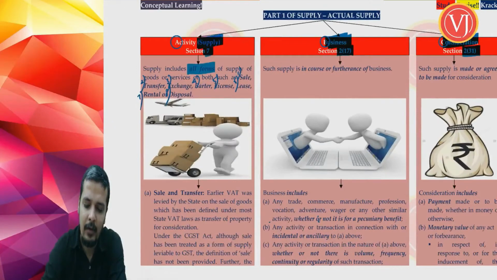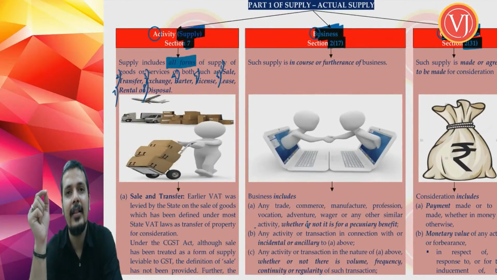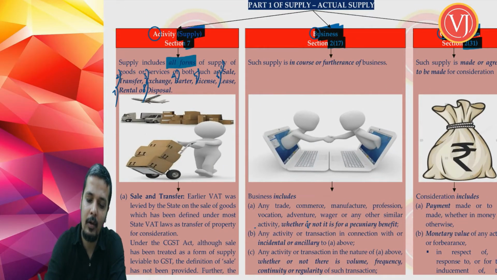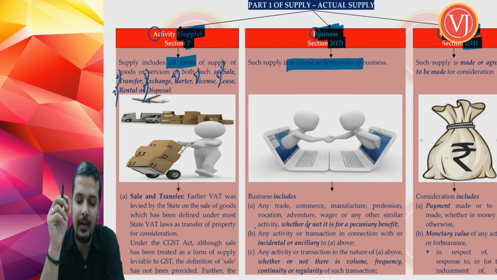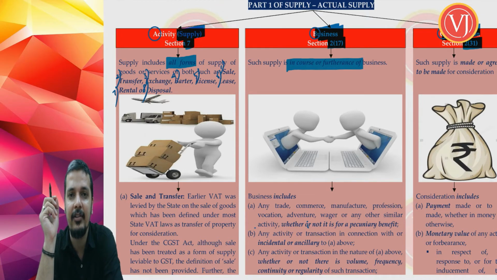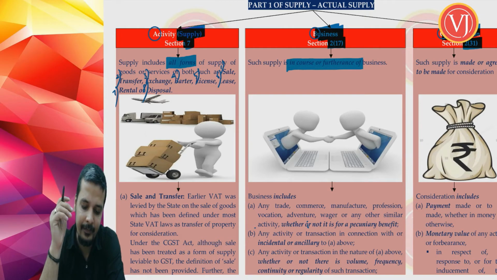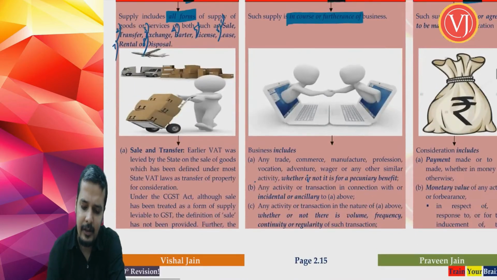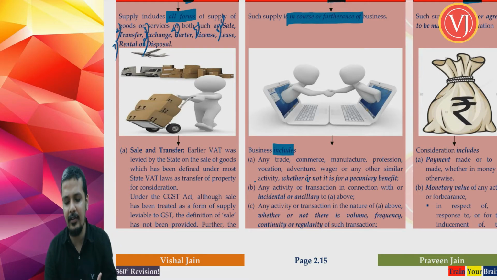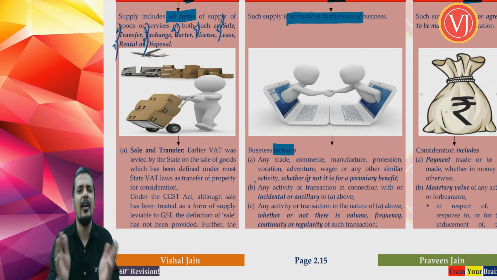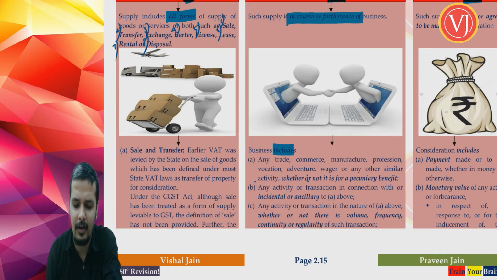Now, what is the next condition we are talking about? That supply should be in course or furtherance of business. The supply that you are talking about should be in course or furtherance of business, and business is defined under section 2 clause 17. Now what is business? The business definition is inclusive. Business includes any trade, commerce, manufacture, profession, vocation, adventure, wager, or any other similar activity, which means your normal definition that you have used in your commerce subject.